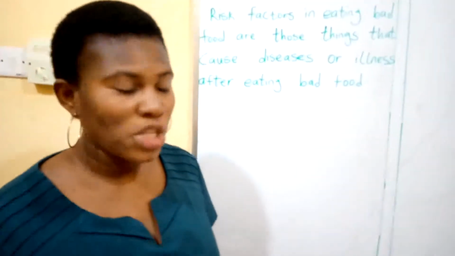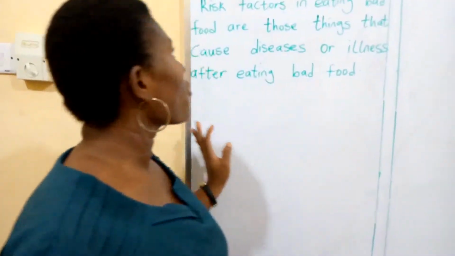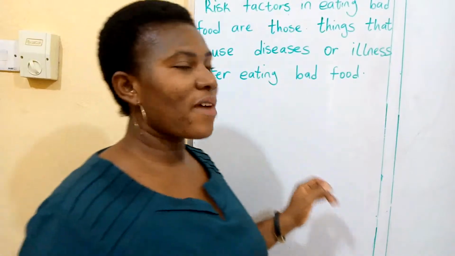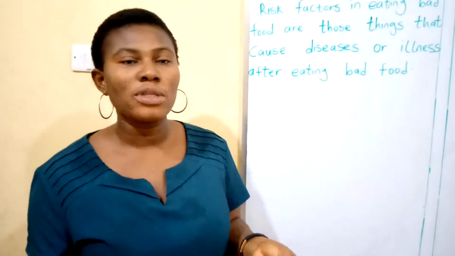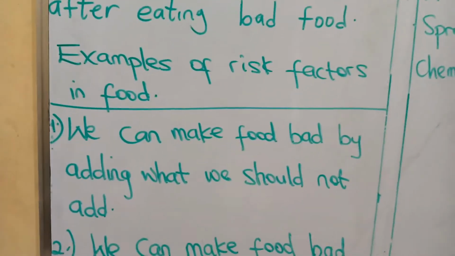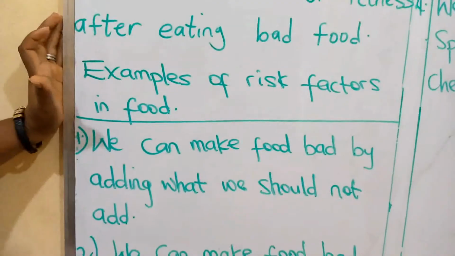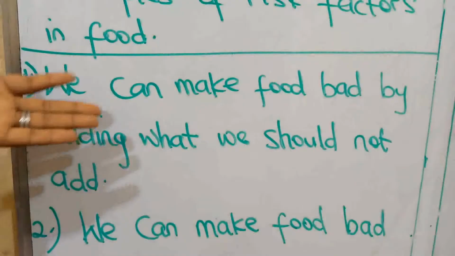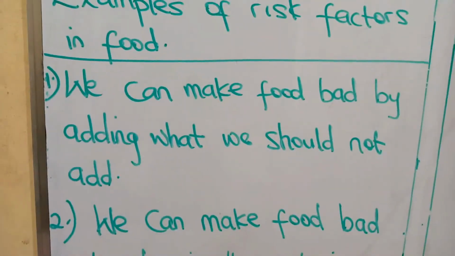Okay, now we are going to be looking at examples of risk factors in food. Those things that contaminate our food, that make our food bad. Examples of risk factors in food are: number one, we can make food bad by adding what we should